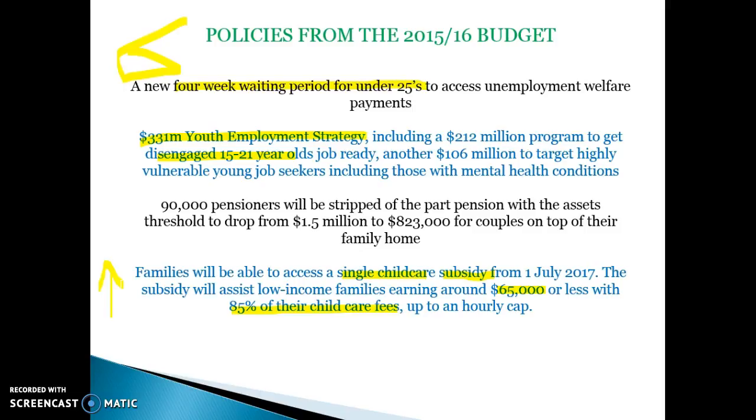And the last thing they did with the pension, they made it hard for rich people to get the pension last year. So basically, if you were receiving the part pension, you could have assets up to $1.5 million and you would still receive the part pension. This is outside of your house. They reduced that to $823,000. So if you had assets outside more than $823,000 besides your house, you no longer receive the pension. So basically what it means is rich pensioners aren't receiving the pension anymore, and that helps equity.